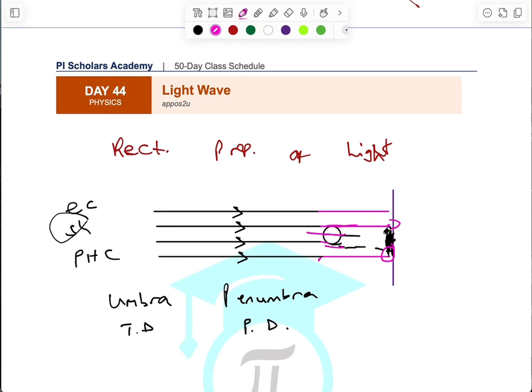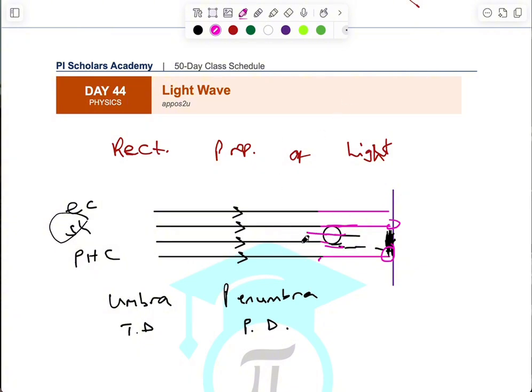And then if you want to have a sharp shadow, you want to have sharp edges around your shadow, you don't want to have a blurry kind of shadow, then you need a small light source. So with a small light source, you have a sharp one, such that you most likely will not have penumbra. You will only have the umbra region.